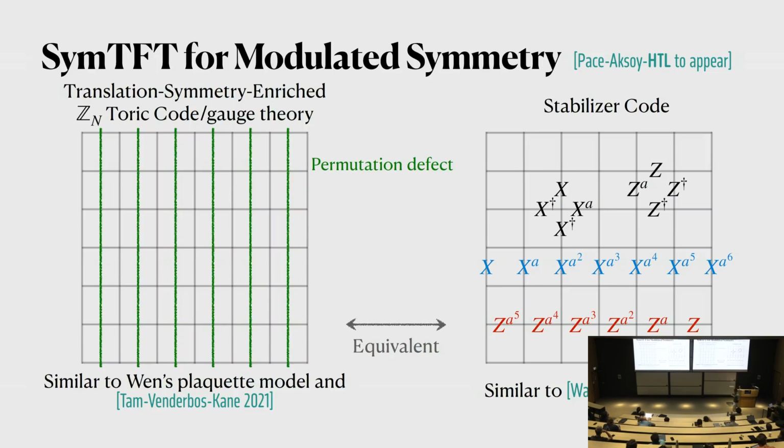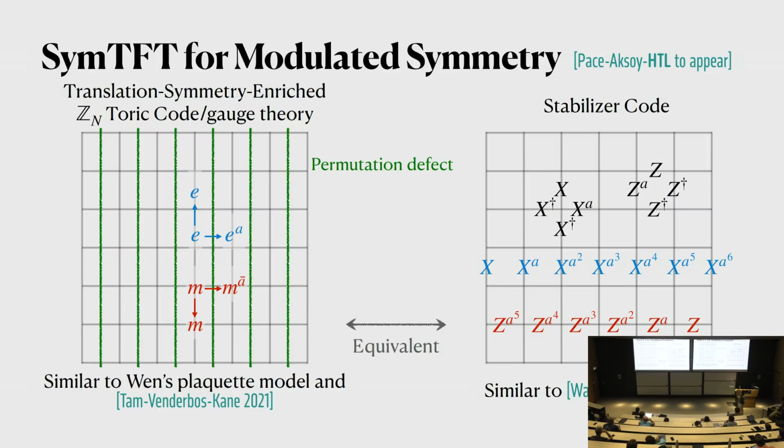So what this permutation defect is doing is that if we have a particle e, when it moves across, it becomes e to the power a. On the other hand, if we have a particle m, when it moves across, it becomes m to the power of a inverse. So it changes the permutation anyon type.